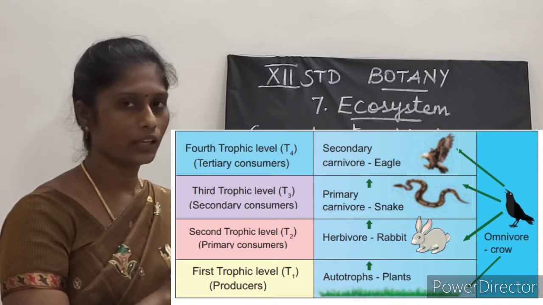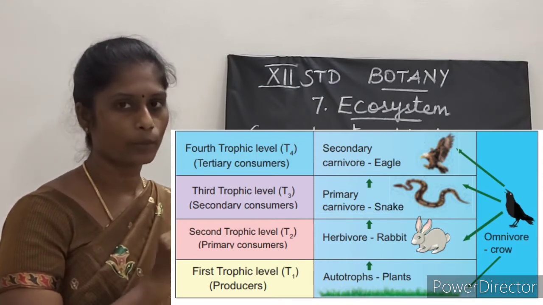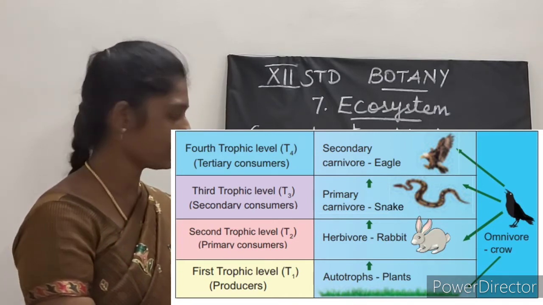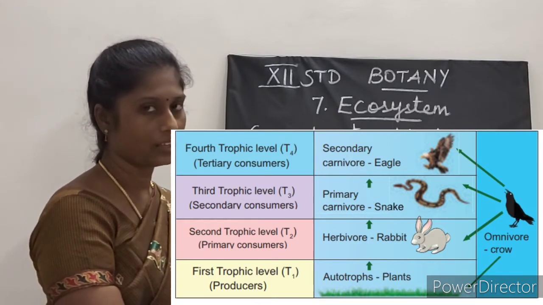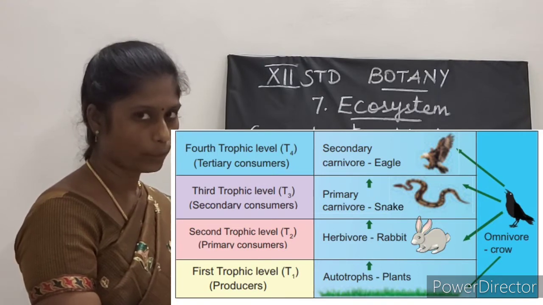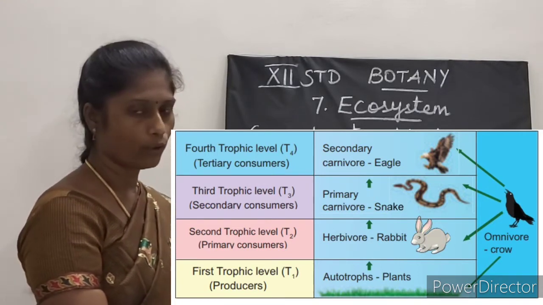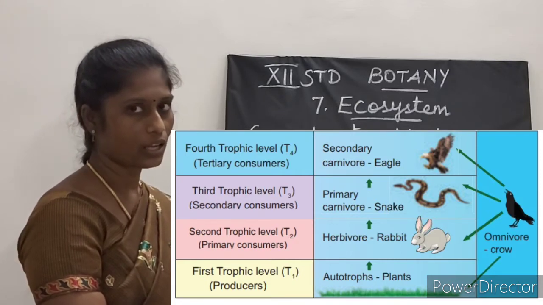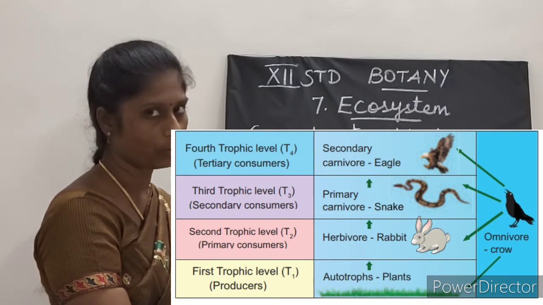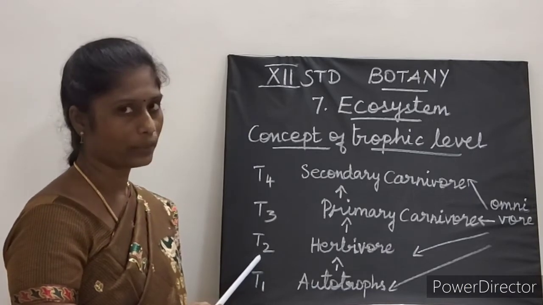The food which is produced by producers is utilized by other animals, that is plant eaters. They are called herbivores. Here producers occupy the first trophic level. The food produced by the producers is being utilized by the plant eaters, herbivores, which occupy the second trophic level.